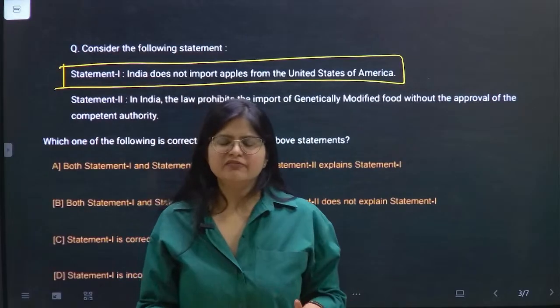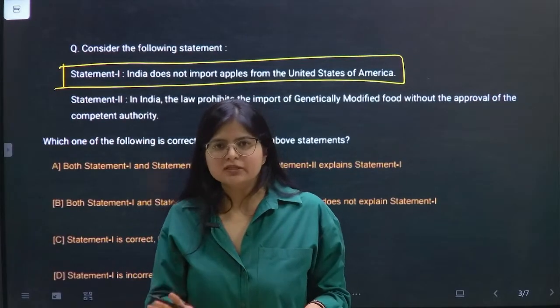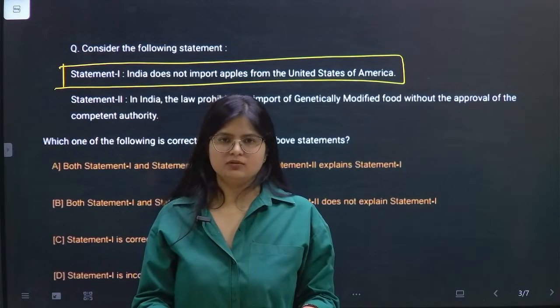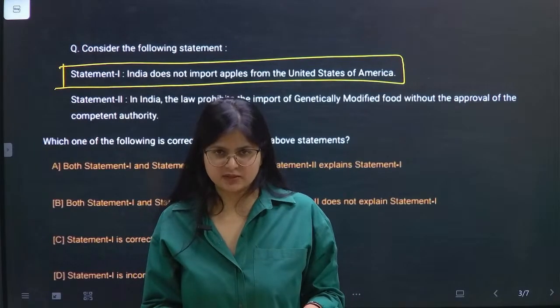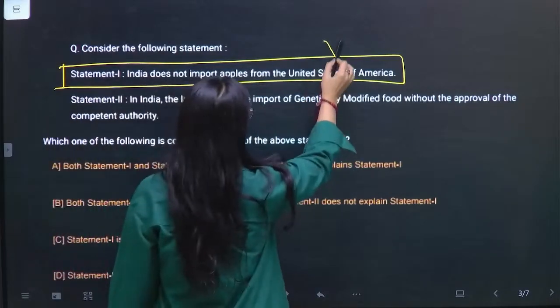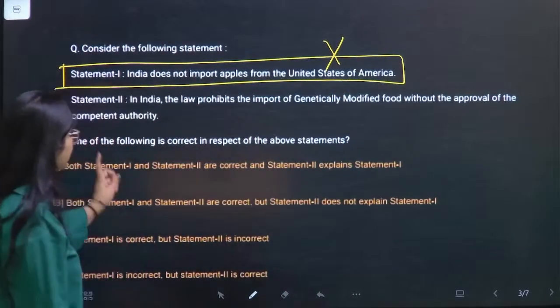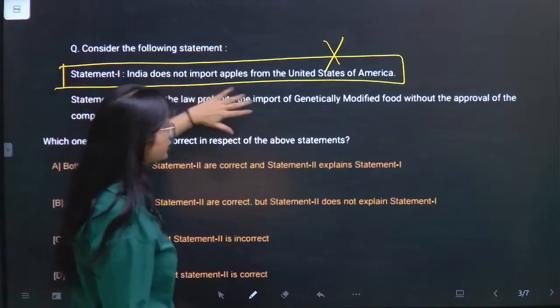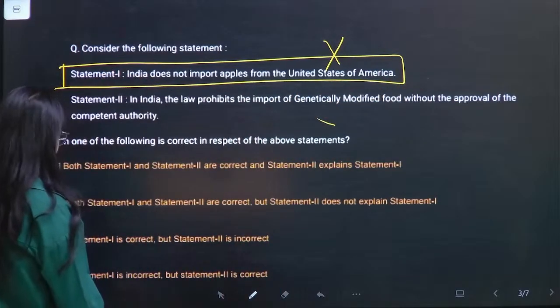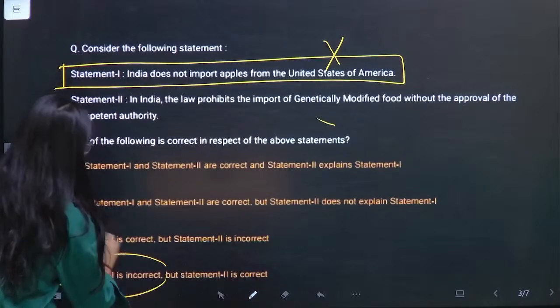If we have read for 1 year also, then we must be knowing that we do import fruits, especially apples from USA, right? So the first statement is itself saying that no, it's not correct. So even if I've not read statement 2, I can surely say yes, statement 1 is incorrect, which is option D.